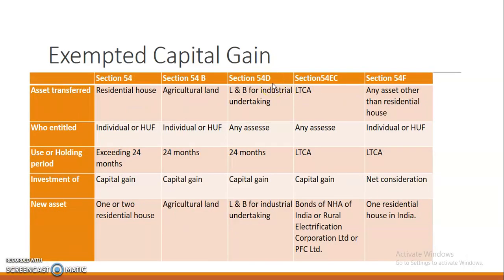And section 54D, the asset transferred is land and building for industrial undertaking. It is suitable for all assessees. Here also the asset is held for 24 months. Investment is made from the capital gain arising from land and building for industrial undertaking. Then the new asset purchased is also land and building for industrial undertaking.